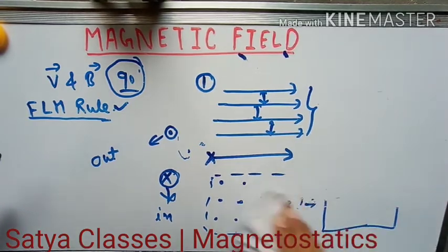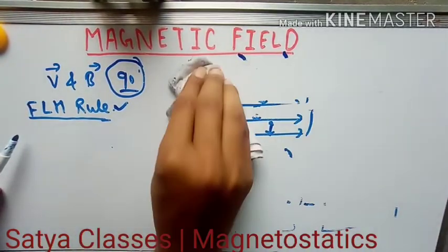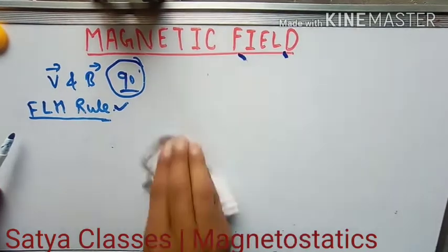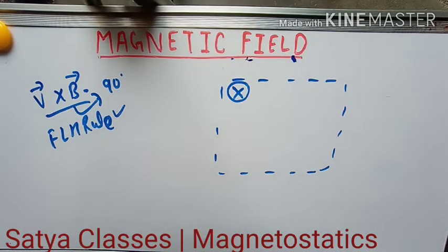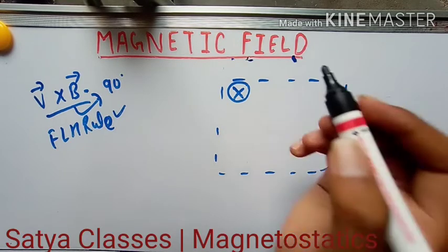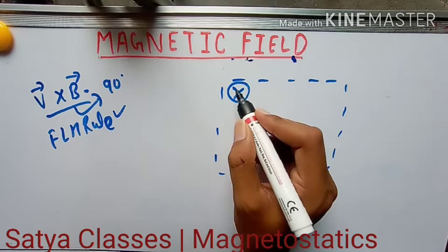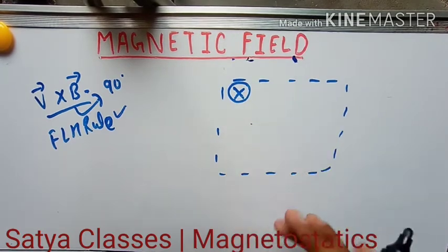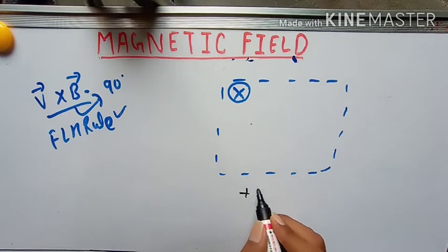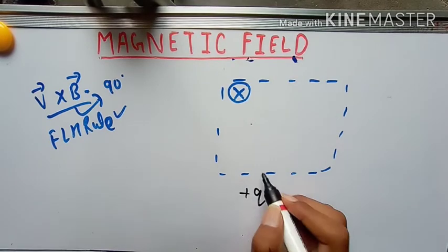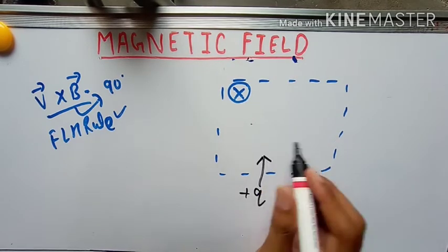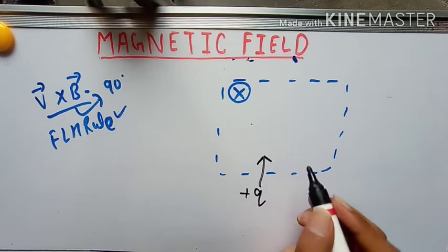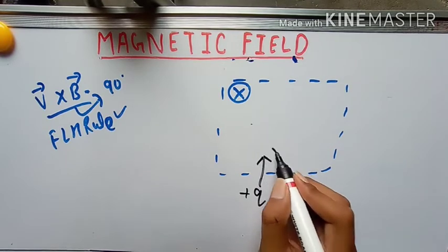I am erasing it. To understand Fleming left hand rule, I have taken an example. Look here, this is a cross field. All the field lines are going inside the board. Understand? Now I have chosen a positive charge and I am projecting this charge inside this field. This has some speed v.